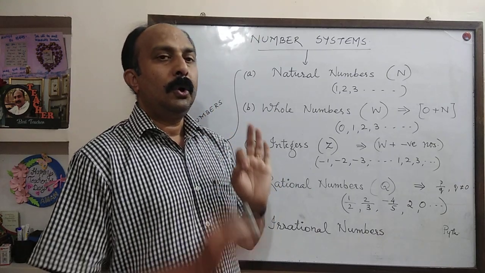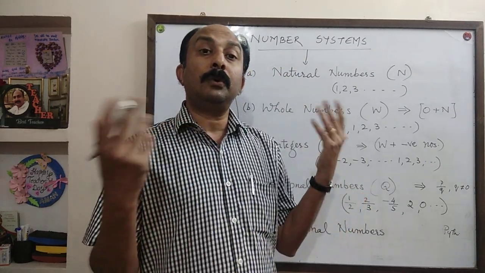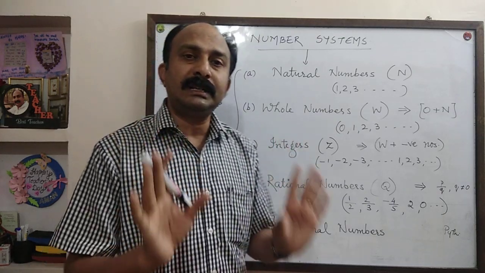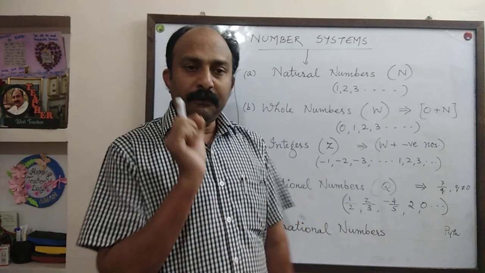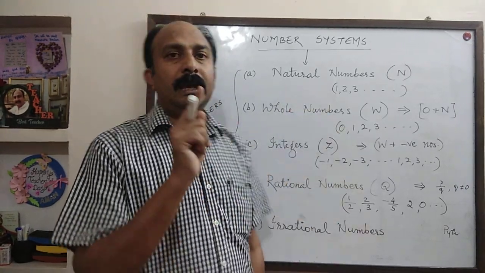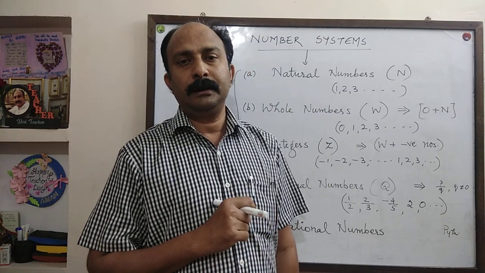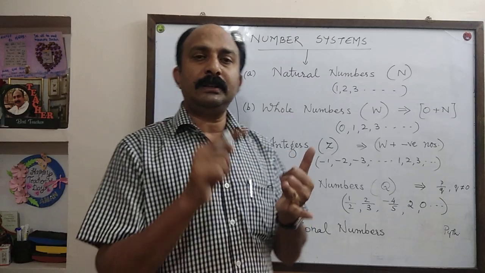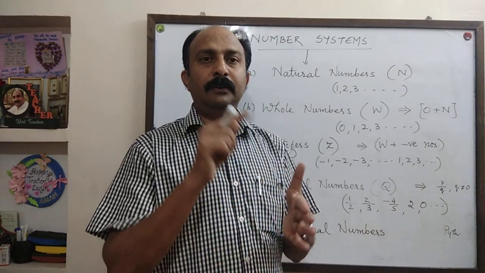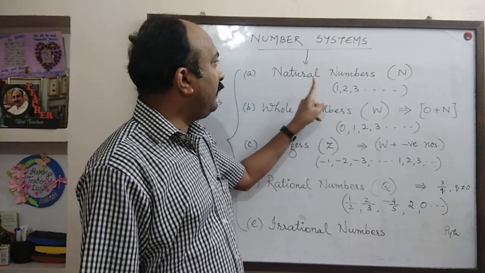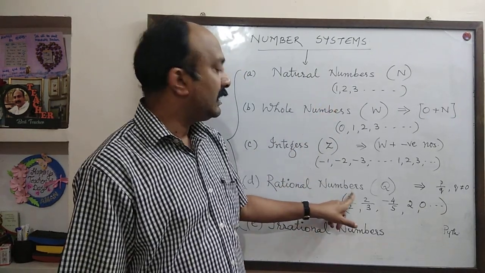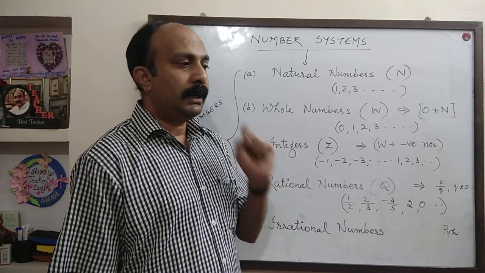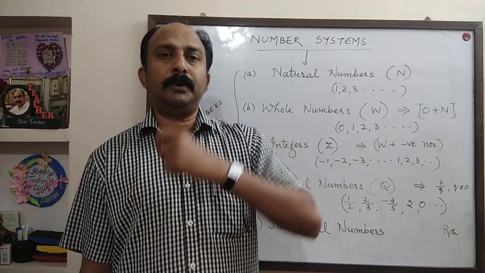One more thing, all the natural numbers are also rational numbers. 1, 2, 3, 4, 5 up to infinity, they are all rational numbers also. Why? Every natural number can be expressed with denominator 1. So 1 can be represented as 1 upon 1, 2 can be written as 2 upon 1, 3 upon 1, 4 upon 1, 5 upon 1. So remember, every natural number is also a rational number. Now what about 0? 0 is also a rational number because 0 also can be represented as 0 upon 1.